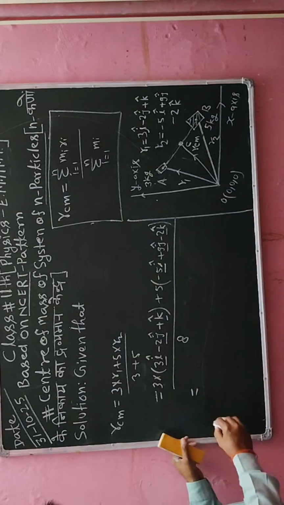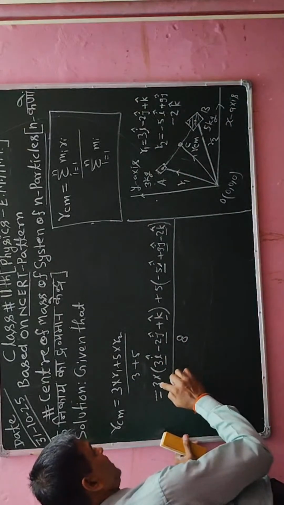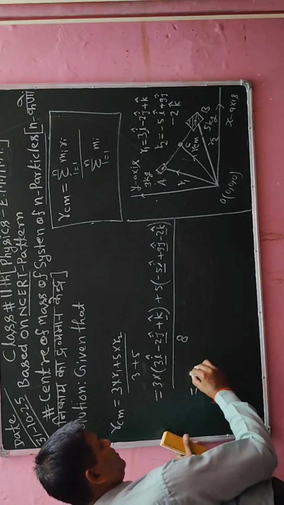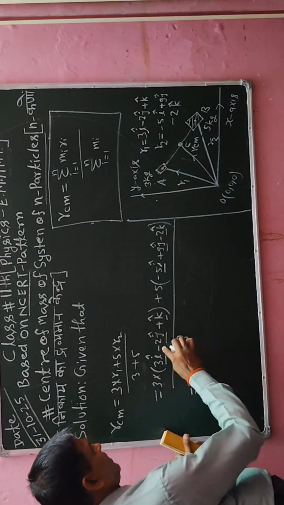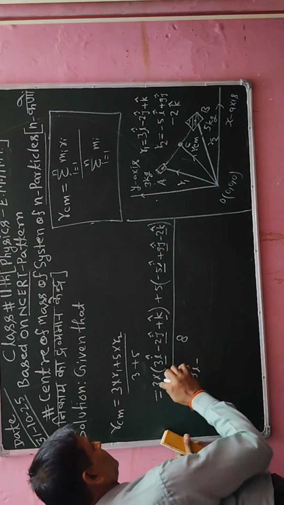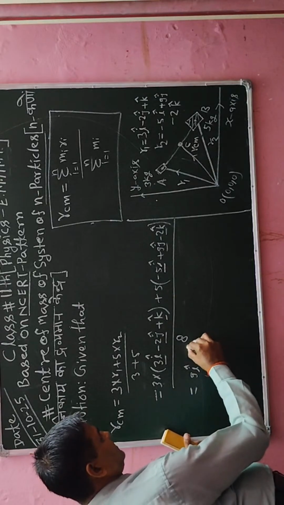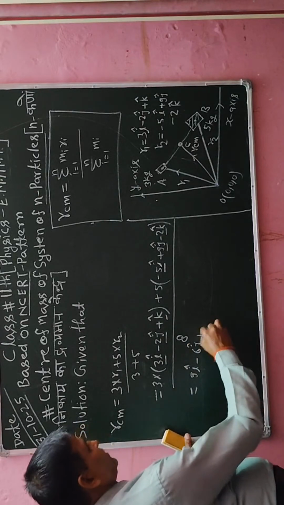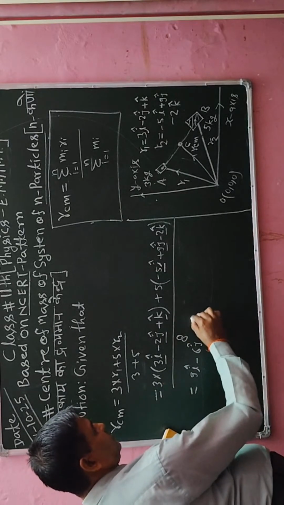Okay, now here I am simplifying the written information. So I will multiply 3 into 3, that will be 9 vector i cap. Here minus into minus, that is plus 6 vector j cap, and 3 into 1, that will be 3 vector k cap.